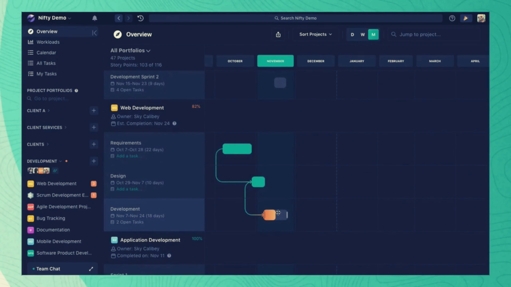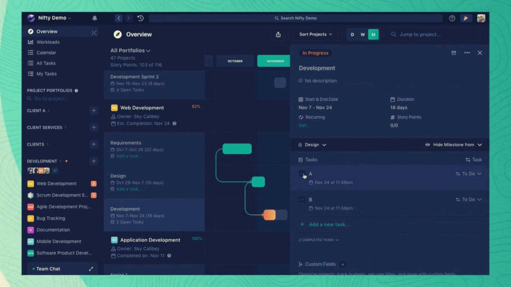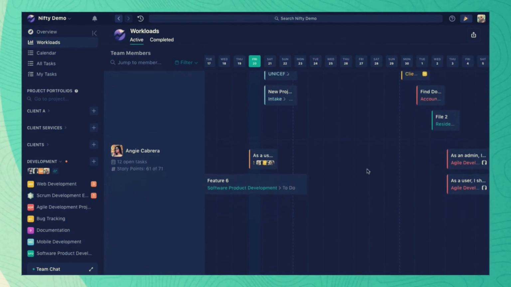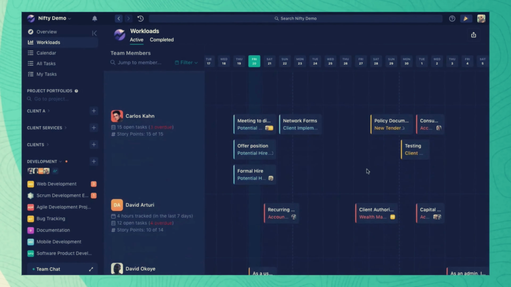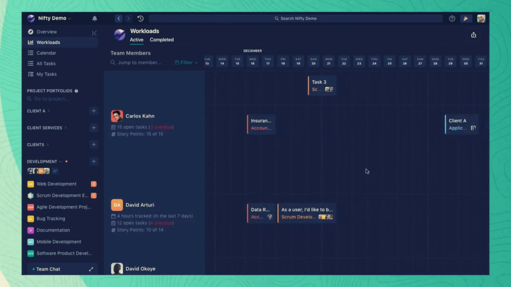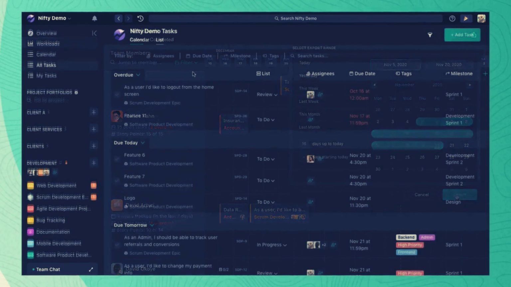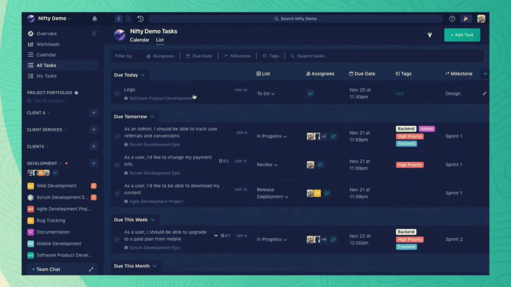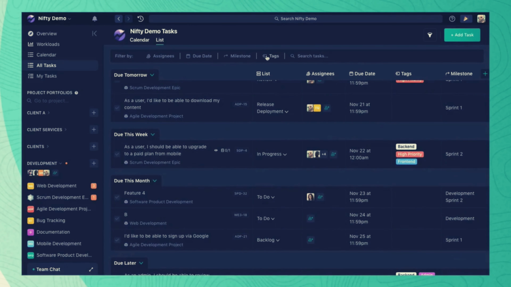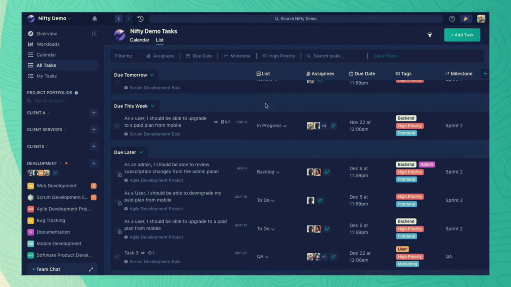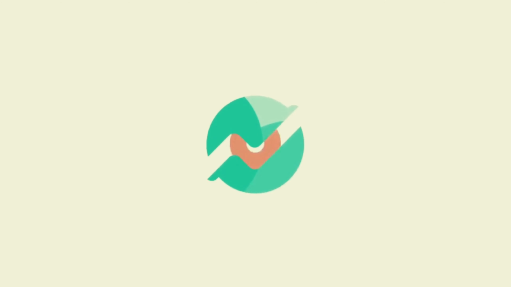Nifty also provides you the section of overview where all your tasks are defined, and with the workload section you have your project defined with respect to your team, and you can define them with the help of the calendar. The all tasks section has the tasks that you have defined. You can also put tags on them to show which project is of high priority and which project is of low priority. This is how Nifty